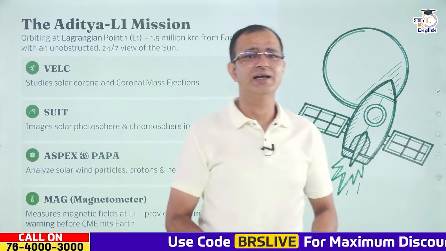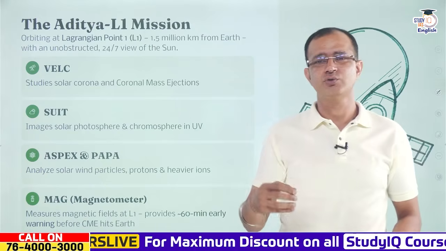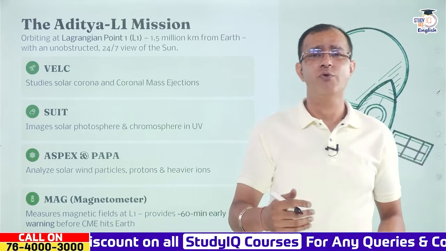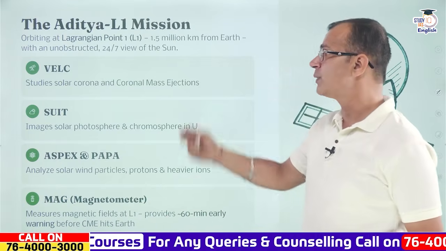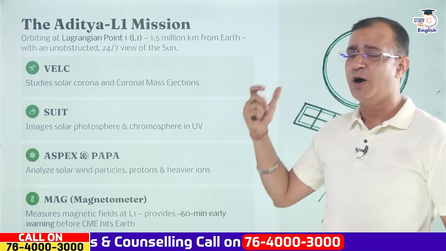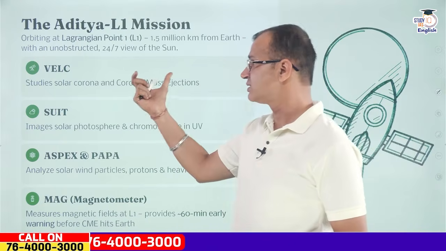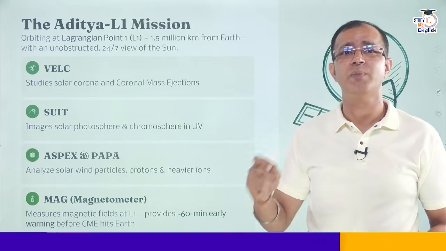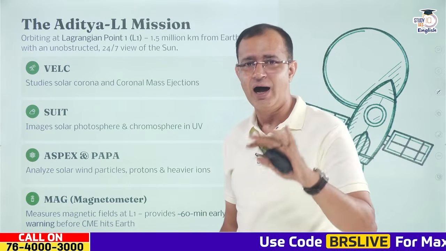Now at the same time, India was earlier dependent upon other nations, upon the US or upon European nations, for the data. But now we have the Aditya L1 mission. It is orbiting at Lagrangian point 1, or L1, nearly 1.5 million kilometers from the earth, at a place where it has an unobstructed view of the sun 24/7. Now there are various payloads on the Aditya L1.